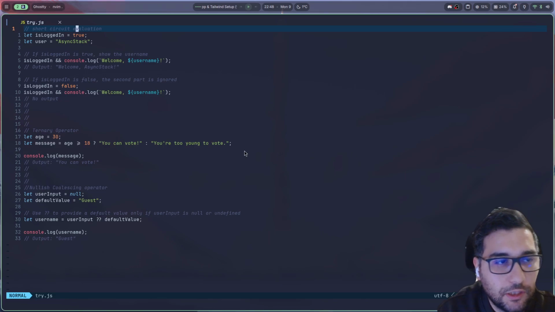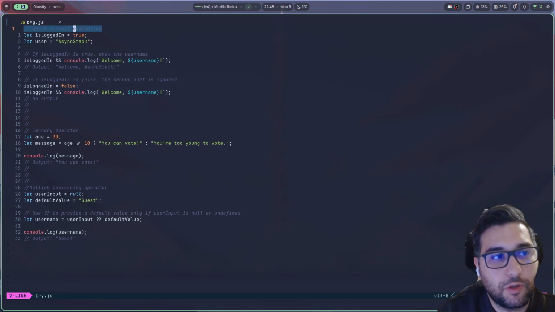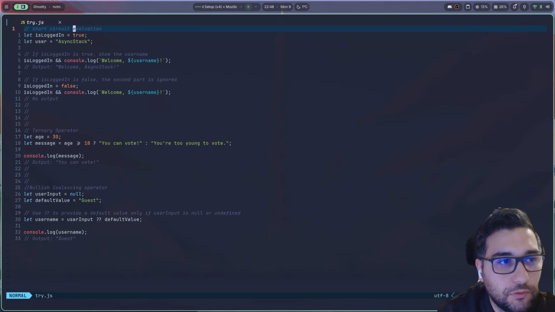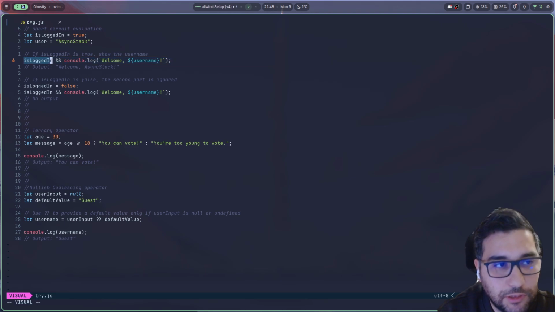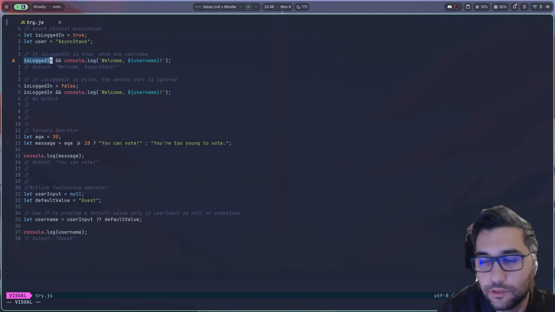To all my fellow juniors, I see you making a lot of mistakes with these, so I want to talk about it, and once and for all, maybe you can understand it and move on. There is this concept called short circuit evaluation, which, if I put it in simple words, you see here I actually have a very good example. If you are logged in, which is the left part of the operator itself, it means that the whole line depends on what is on the left, and this is what short circuit stands for.